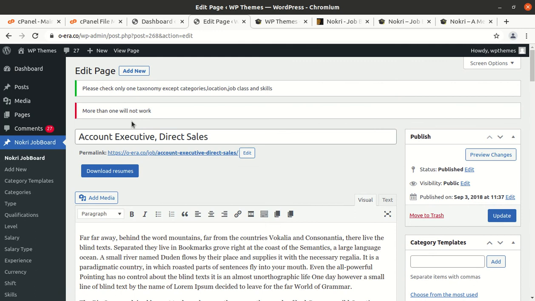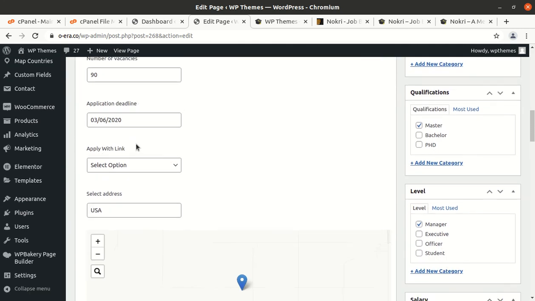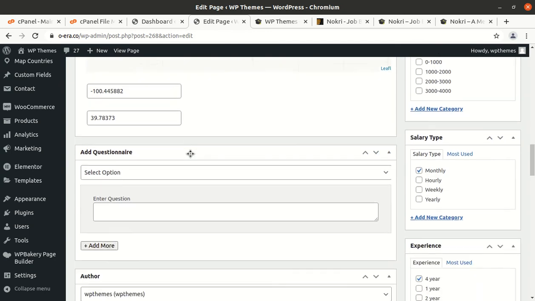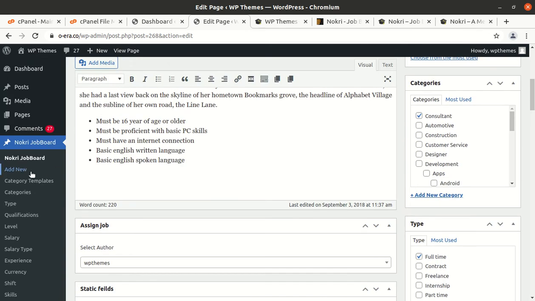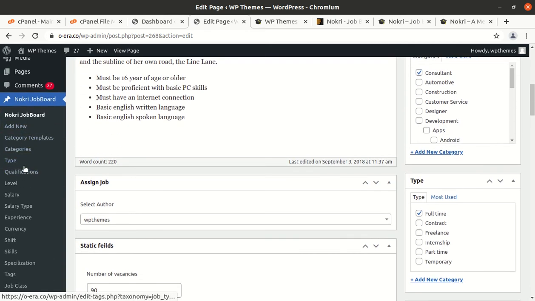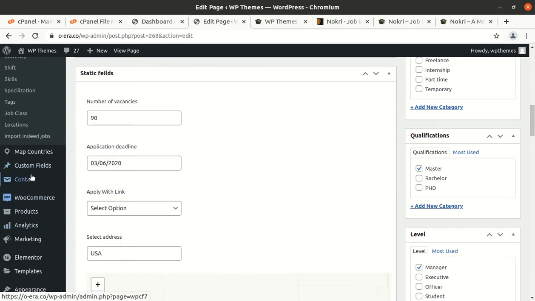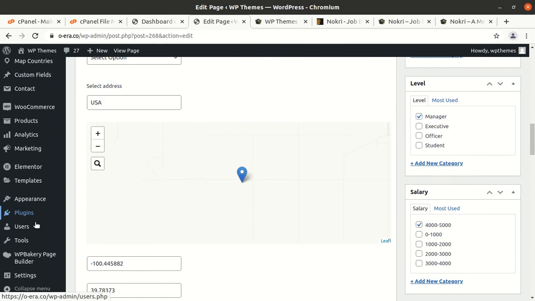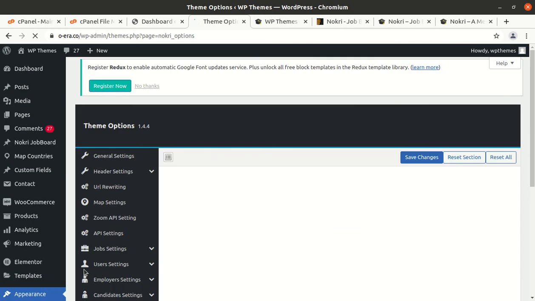And these are the fields, okay, so you can use this field. And after job board, map countries are available, custom fields are here, and the rest of things are common as in WordPress. And I'll show you the theme options of Naukri WordPress theme, what additional settings have been given in the theme panel.